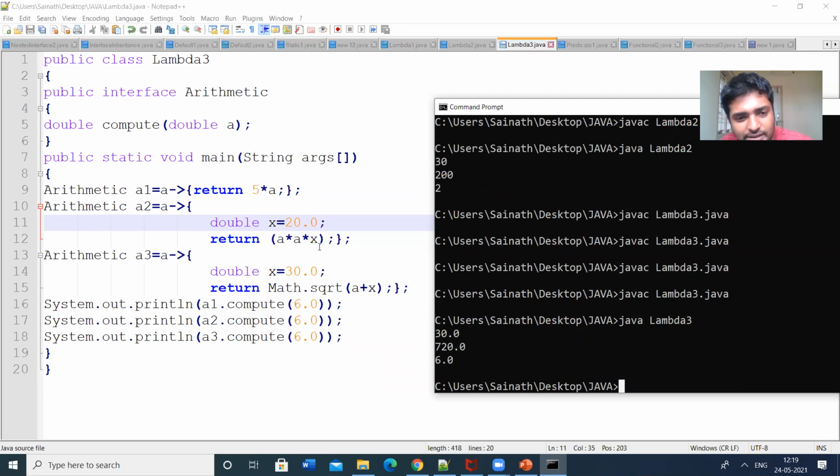Next, a into x. I am passing the a value as 6. 6 into 6 into 20: 6 6s are 36, 36 into 2, 36 2s are 72, so 720. And then I am creating the square root of a plus 6. The a value is 6, 6 plus 30 is 36. Square root of 36 is 6, since 6 6s are 36. So that is the output.